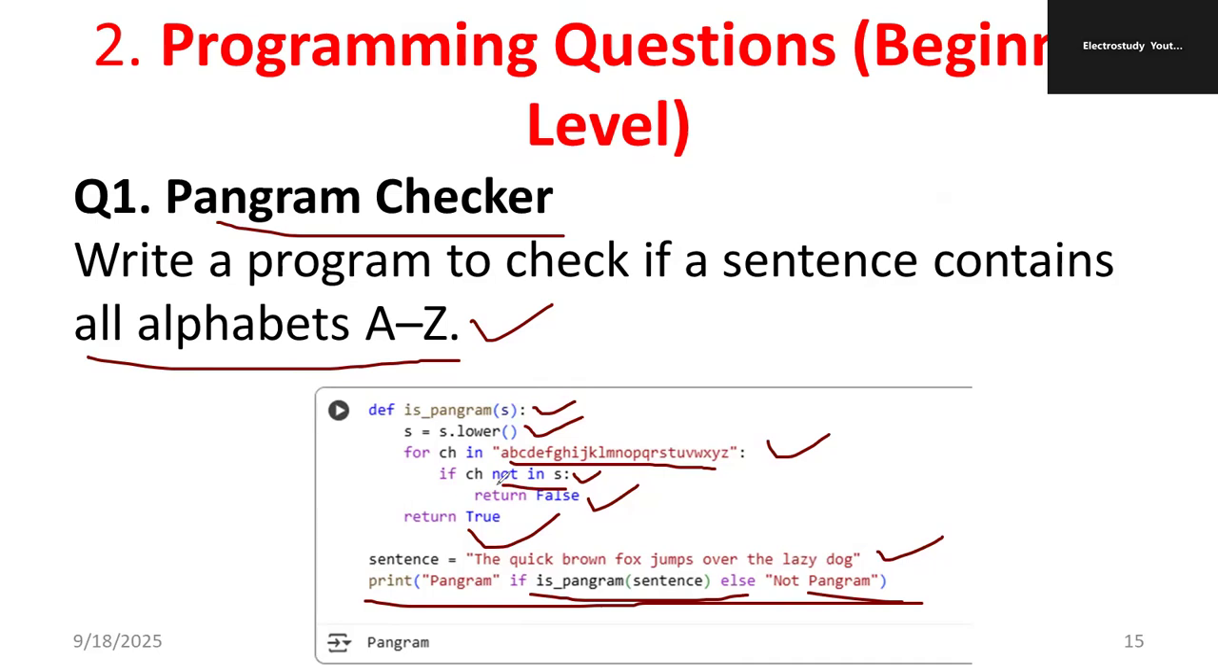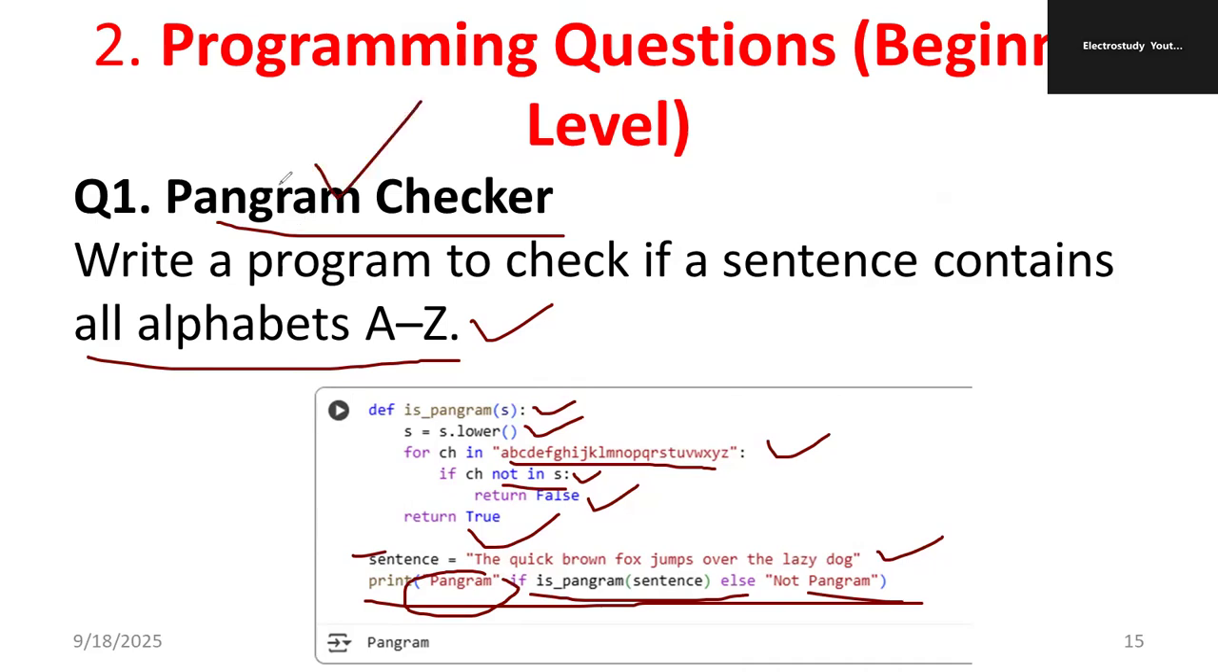Let me lower the method because I want to deal with the lower case. Later I'll be using a for loop. Inside the for loop, I'll be applying the if condition. Only one-way statement for one-way decision. Later, I'm going to determine the sentence I'm going to provide. Later, you are identifying whether the sentence contains all the alphabets or not.